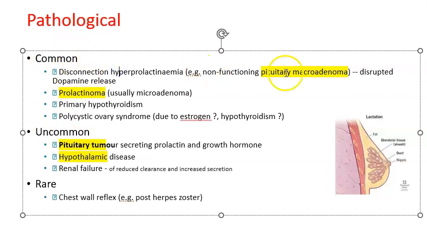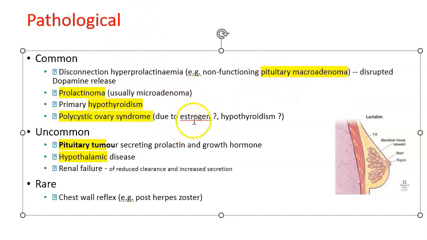Pathological, commonly what the problem is, they're saying pituitary macroadenoma non-functioning. Basically, there is a disrupted dopamine release. The dopamine is required to control the secretion of prolactin. That dopamine is not allowed to work. Okay, so this is disconnection hyperprolactinemia, or it could actually be a problem with pituitary prolactinoma, or there could be hypothyroidism, okay, or there could be polycystic ovary syndrome.